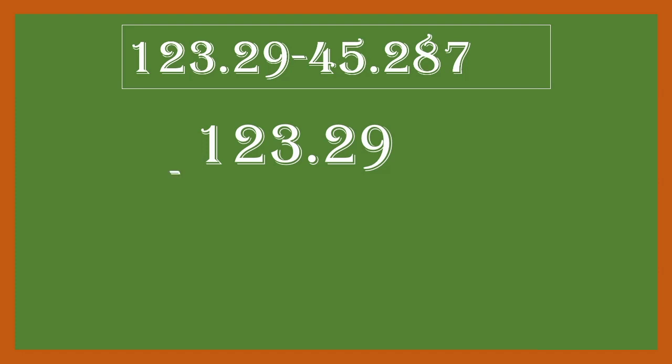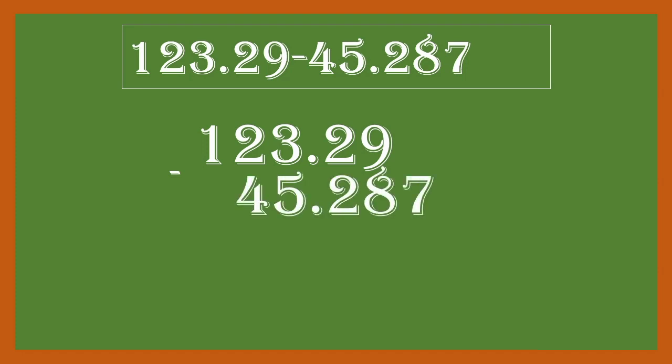See an example of subtraction. The example is 123.29 minus 45.287. So see, it has different decimal places, so we have to write the first number as it is, and then the second number, whenever we are writing, write decimal below decimal, and then after the decimal we have to write the number. Then adjust the decimal places, put zeros wherever the decimal places are absent, and then do the subtraction.